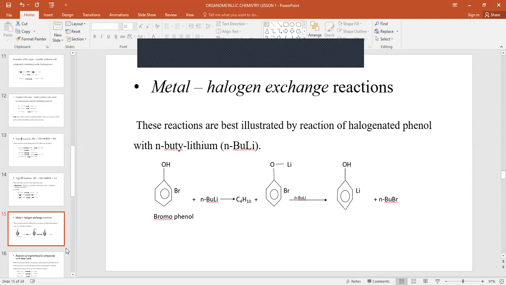Another method is the metal-halogen exchange reaction. This is best illustrated by the reaction of halogenated phenol with n-butyllithium, as shown in the equation below. This is the bromophenol, with the n-butyllithium, to give us the organometallic compound.